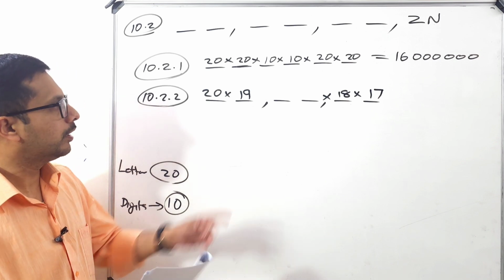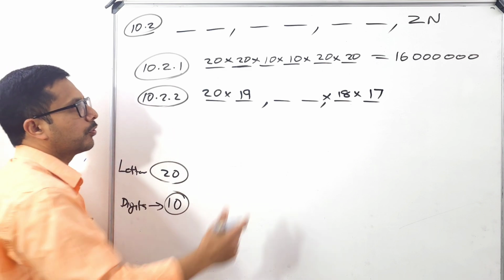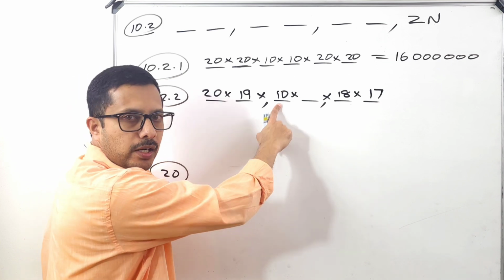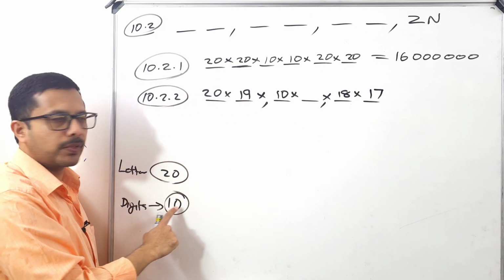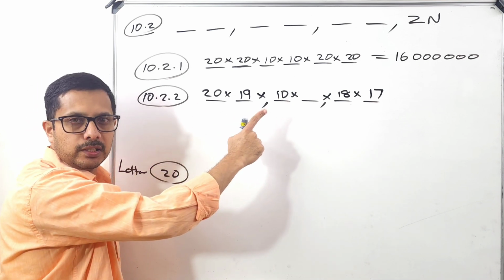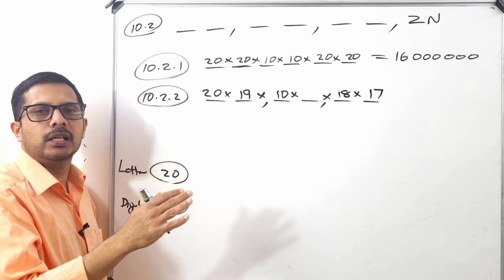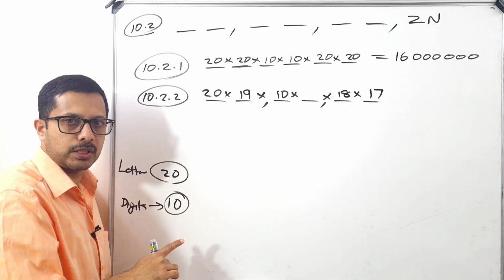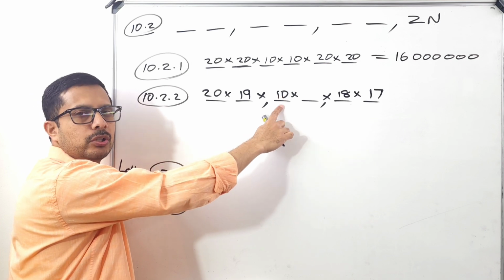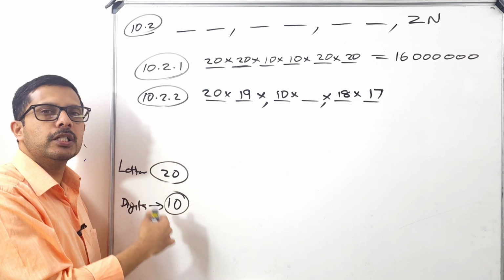So letters finish. Now what are these two? Numbers. How many digits do I have? 10. So for the first position, I have 10 options. Out of this 10, I used one number here. Don't misunderstand that I used 10. 10 is a number, don't think like that. Out of these 10 options, 0, 1, 2, 3, up to 9, I used any one number. Maybe it is a 5 or a 3 or a 2 or a 9 or 8, whatever. So if I already used letters, digits may not be allowed to repeat.